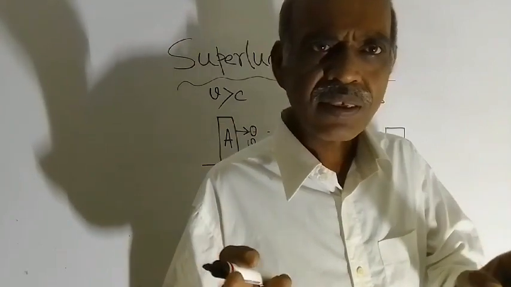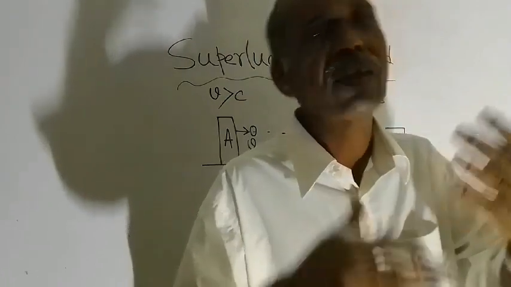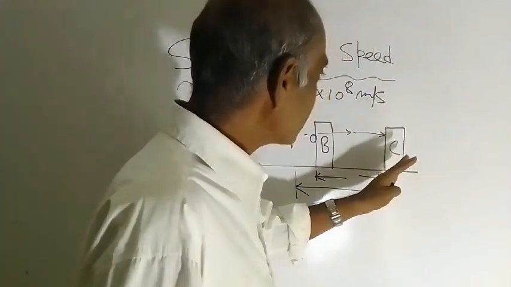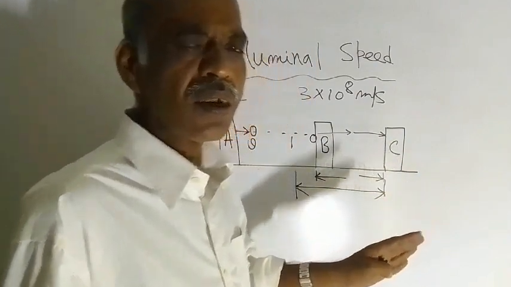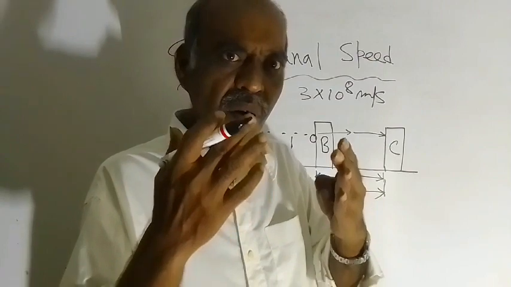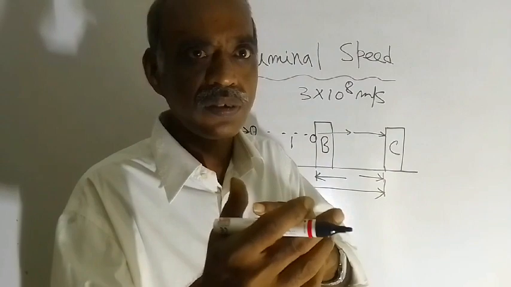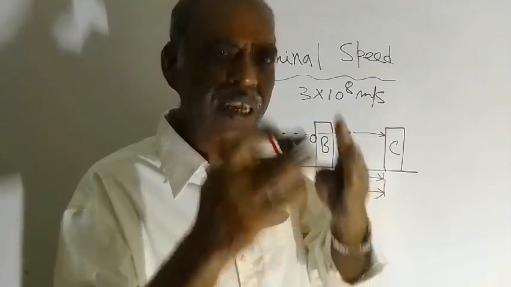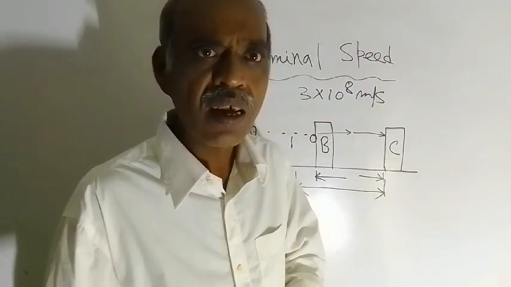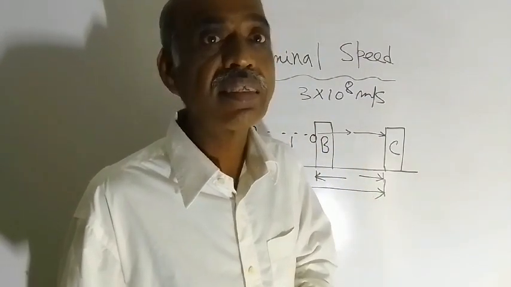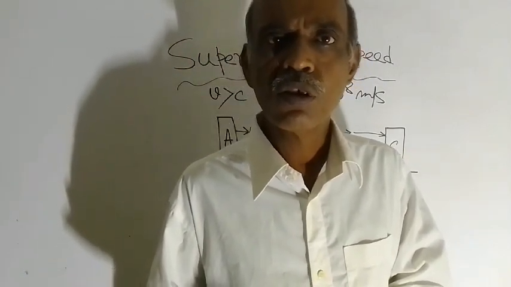You know cause and effect. We know that first there will be a cause and due to that there will be an effect. But here at location C, this observer is observing the effect first and then the cause, and that is not possible.